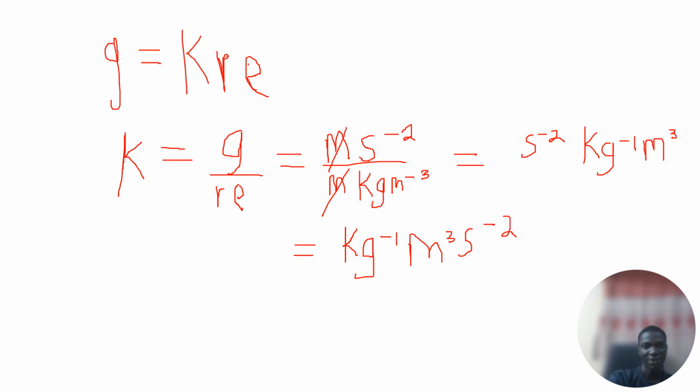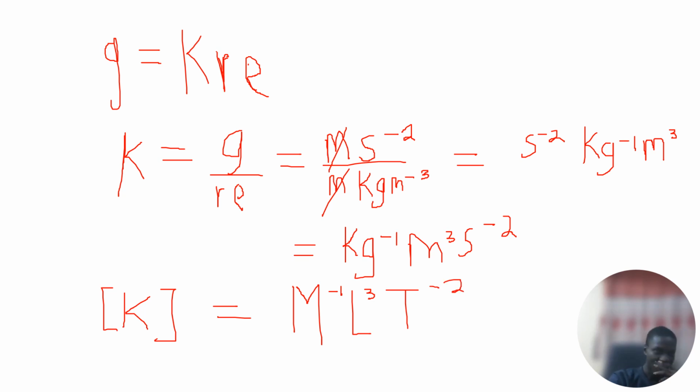So the dimension of k now will be equals to the dimension of kg. Kg, the unit of mass, its dimension is M, so we now have M raised to power minus 1. Meter cube, the unit of length, so that will be L raised to power 3, and seconds, the unit of time, that's T raised to power minus 2. And that's it. We are done for the class.